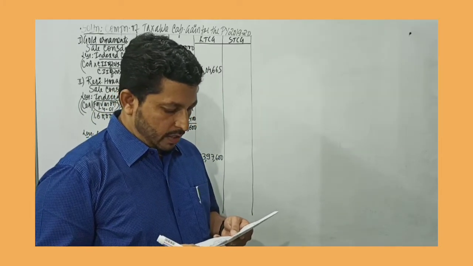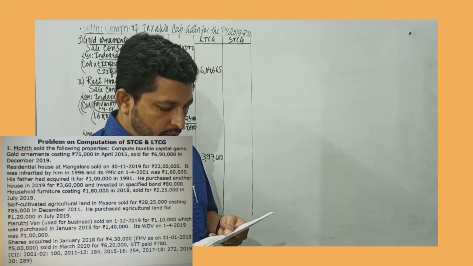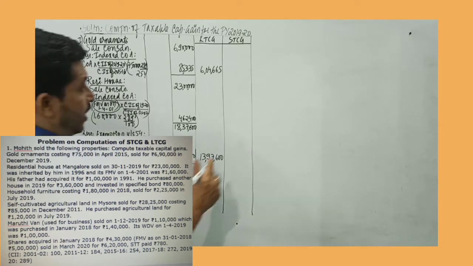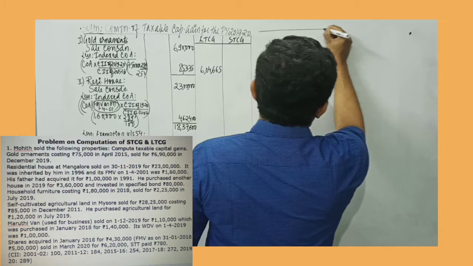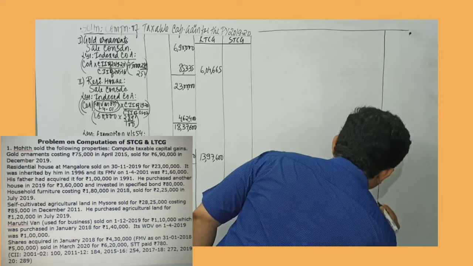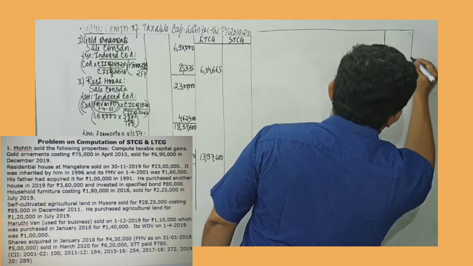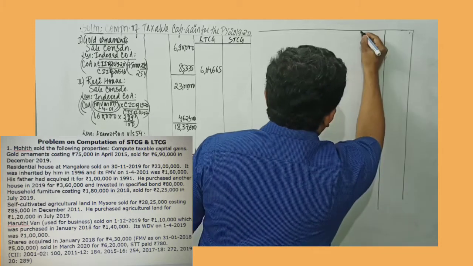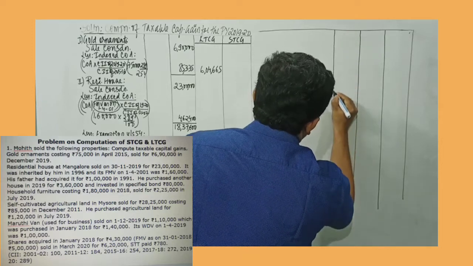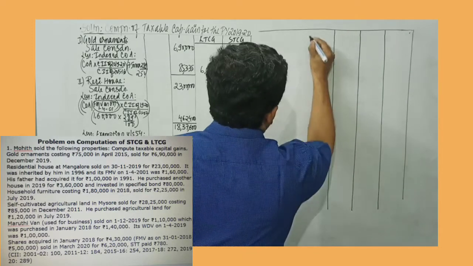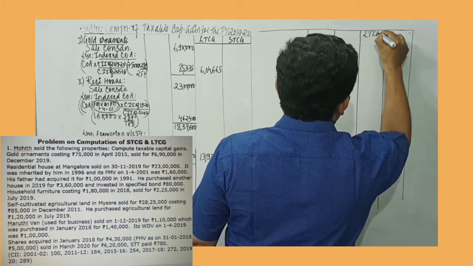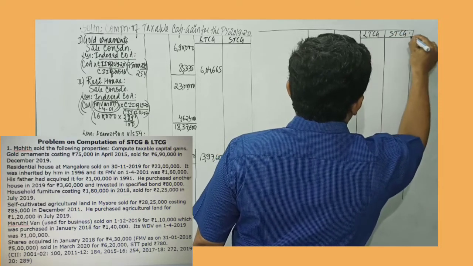The next item given is self-cultivated agriculture land. So we can record self-cultivated agriculture land. I will record it here. I will continue with that. We can have 4 amount columns. This will be short-term capital gain column, long-term capital gain column. Then we will have 2 amount columns for our calculation as usual. So I will record over here long-term capital gain, short-term capital gain.